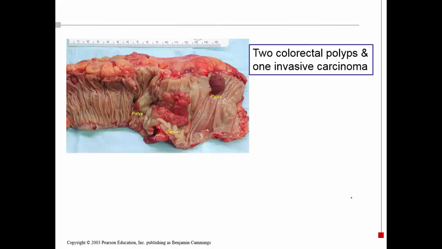So in this final slide, I'll just show you a picture. This is a part of the large intestine, and you can see that there are 2 polyps here. Here's one here. Here's a smaller one. And here you have cancer, invasive